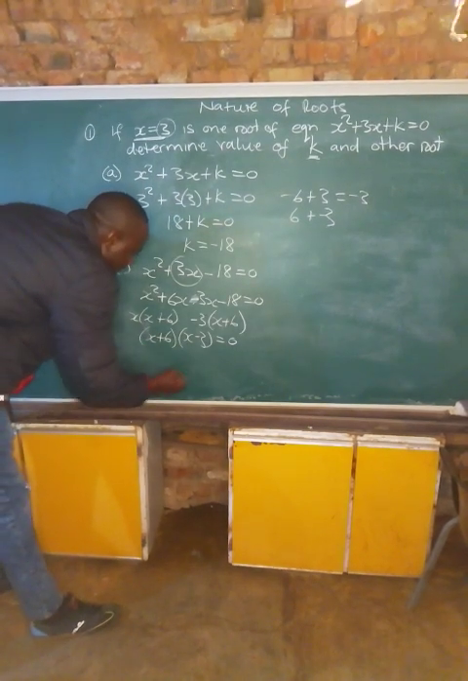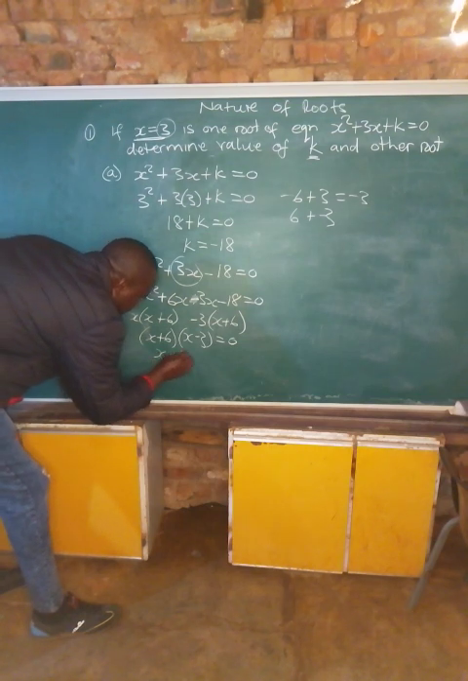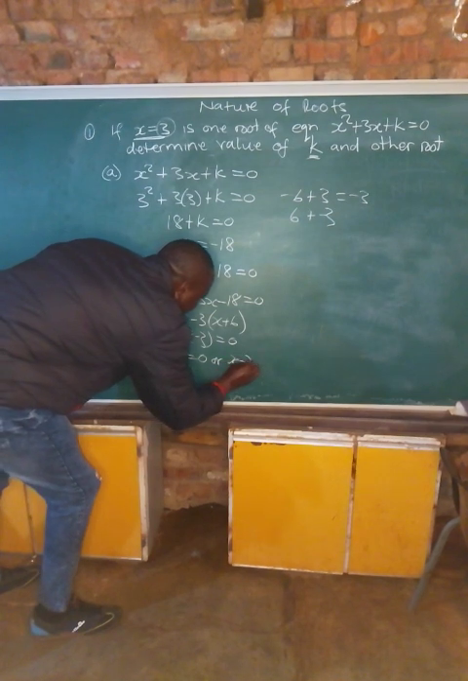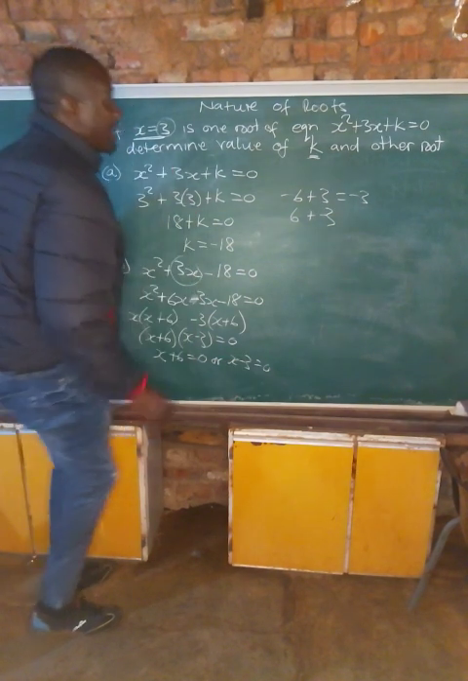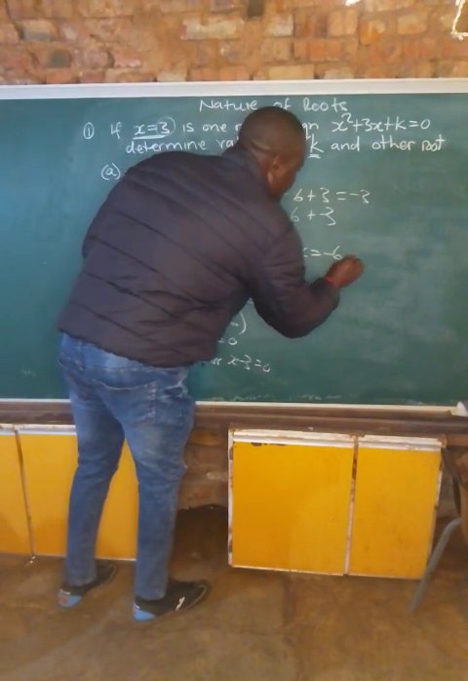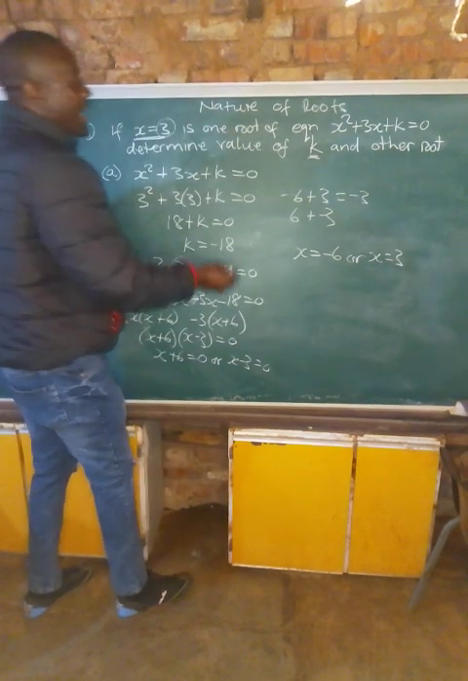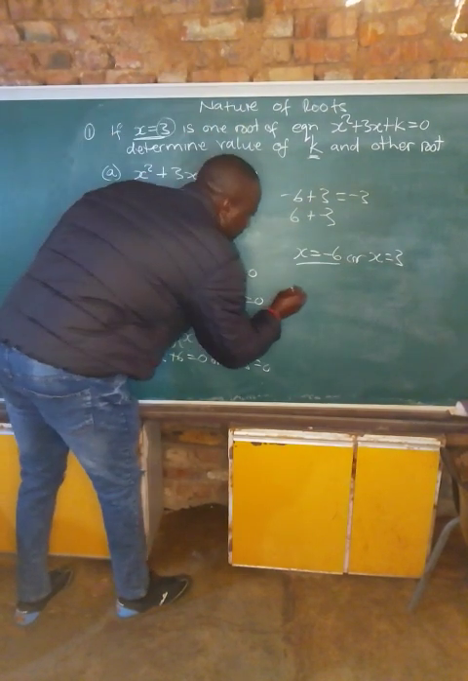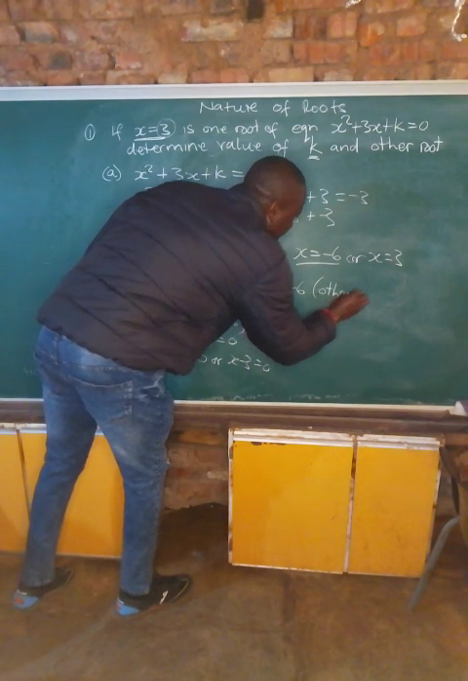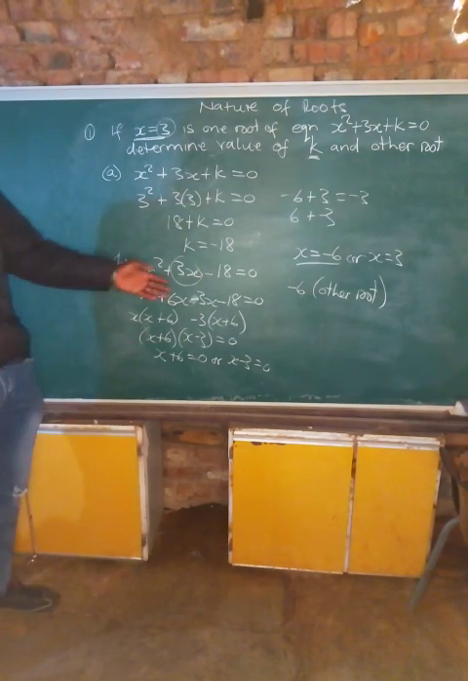So now x plus 6, x minus 3 means x plus 6 is equal to 0, or x minus 3 is equal to 0. So x is equal to minus 6, or x is equal to 3. Therefore minus 6 is the other root. Minus 6 is the other root of this equation.